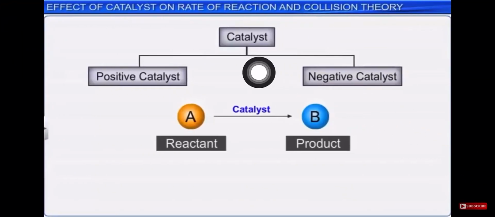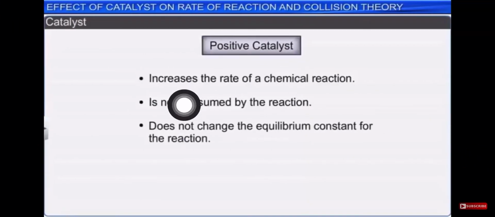So we are having two types of catalyst, that is positive catalyst and negative catalyst. Positive catalysts are those which increase the rate of chemical reaction. It is not consumed by the reaction, means this catalyst is participating to convert reactant into product, but it is not utilized in the conversion.